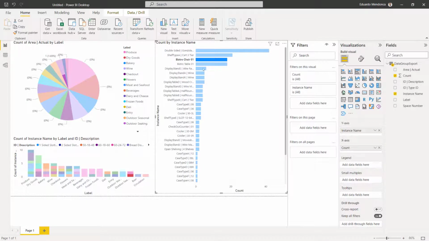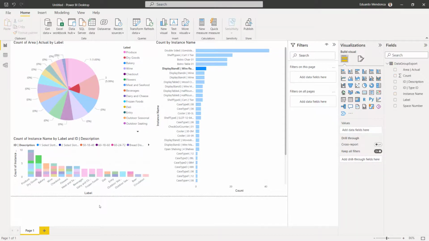Let me choose another one. For example, here the display stand E, it's in the dry goods space, and it's in the produce space. So it's just a very simple example of what we could do with the data from OpenBuildings Designer being managed in Microsoft tools like Excel, and in this case in Power BI. An advanced user could do really great work to display information of your model here and construct very good charts.